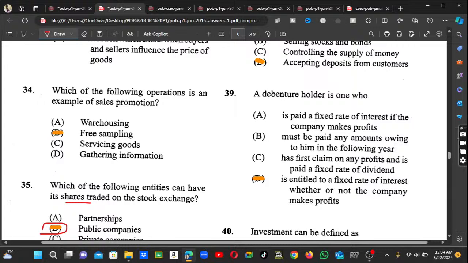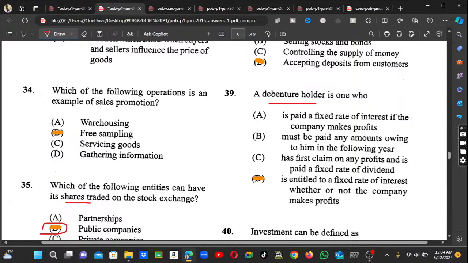Number 39 says a debenture holder is one who. Just a moment, guys, please. Alright, good. A debenture holder is one who, guys, this one is a repeated one, so you need to pay close attention. A debenture holder is one who is entitled to a fixed rate of interest whether or not the company makes a profit.